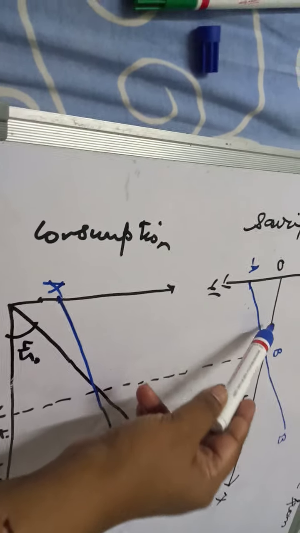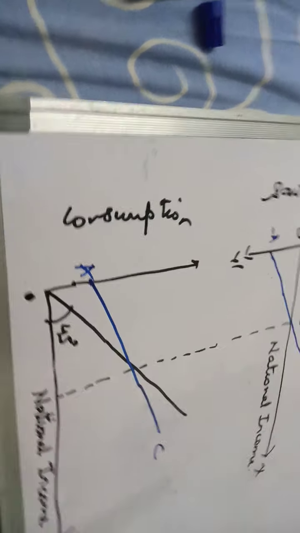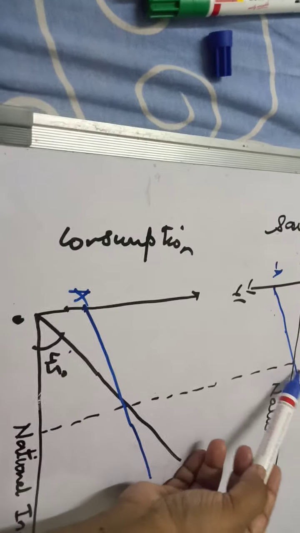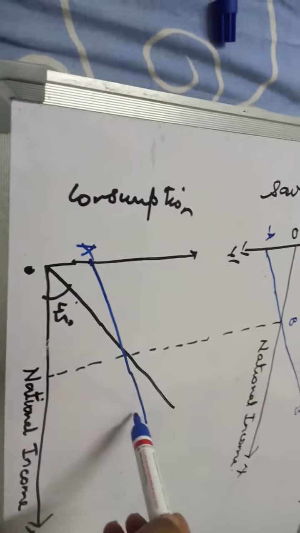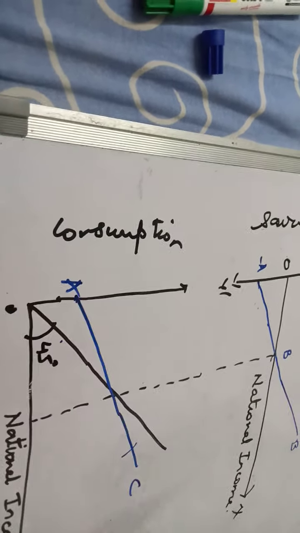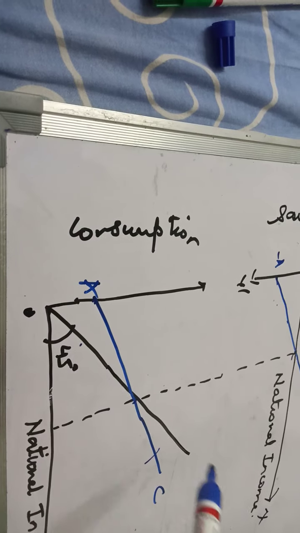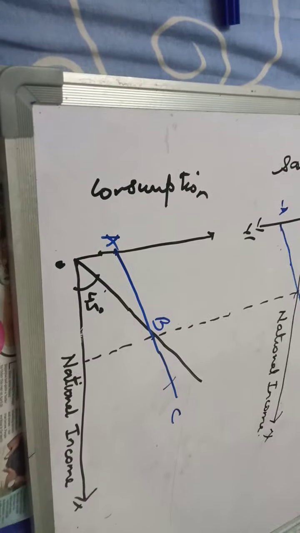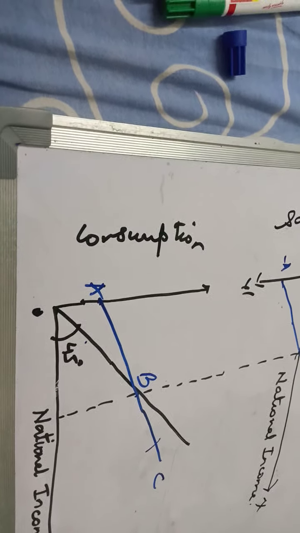So when saving is negative, your consumption is greater than income. When saving is positive, your consumption is less than income. And at point B, where saving is equal to 0, consumption is equal to income. This is also B. I hope this is clear.